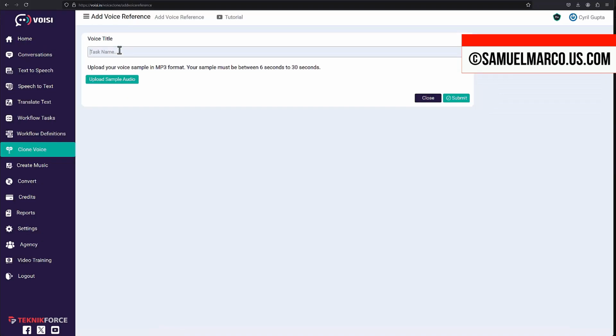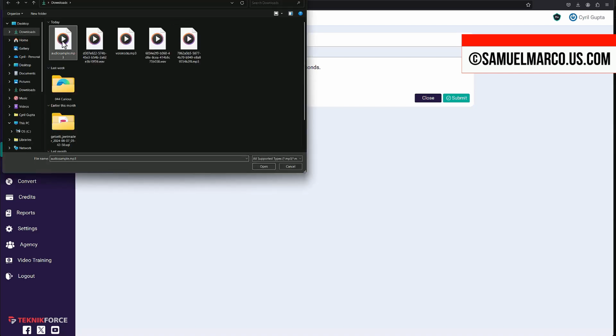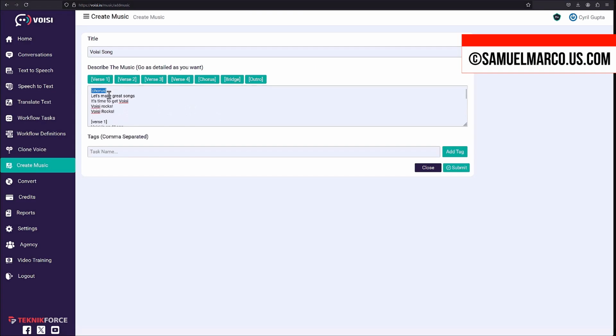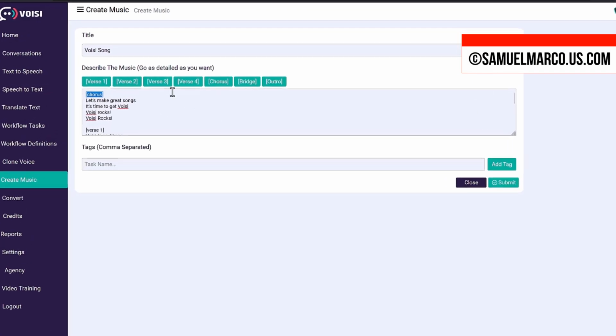You can also clone your voice by uploading a short audio sample. You can even create music, either instrumentals or with added verses.